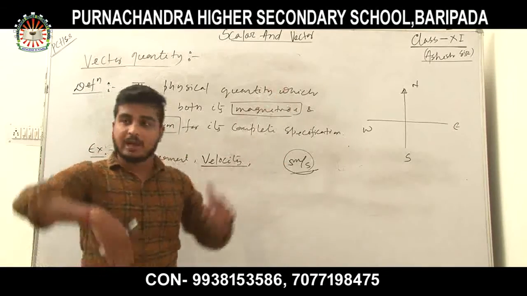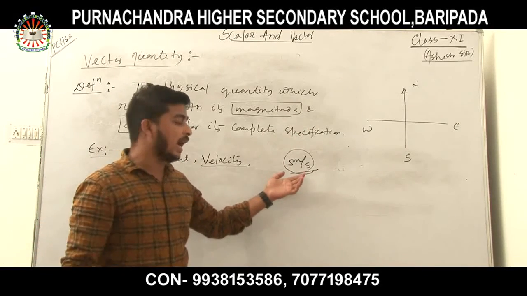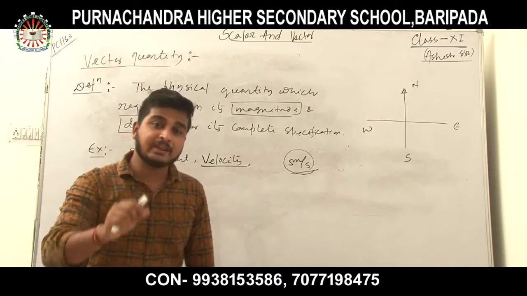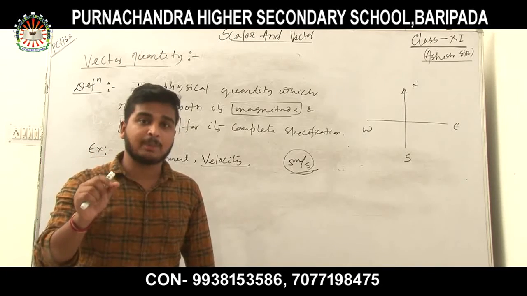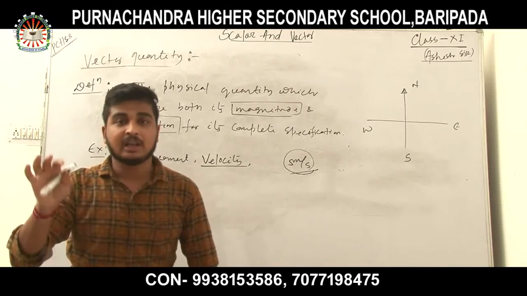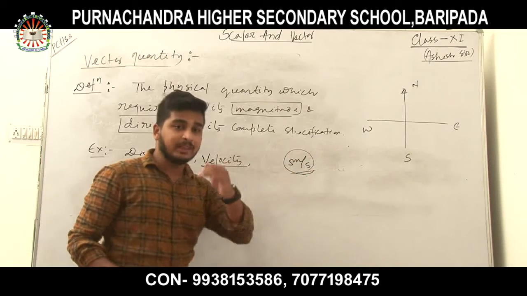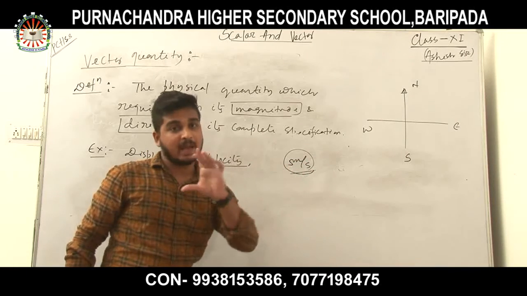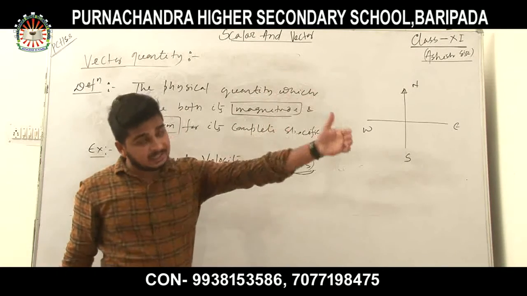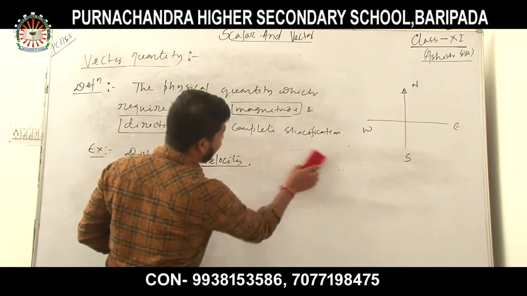I can go east, west, north, south, northeast, northwest. So many places are there, and I can ride with 5 meter per second, but I cannot get to my destination, whether I have to go to Kolkata, Puri, Rajasthan or New Delhi. I have to go with a certain velocity in a certain direction. Velocity requires a magnitude as well as a direction in order to reach the destination. So velocity is a vector quantity.